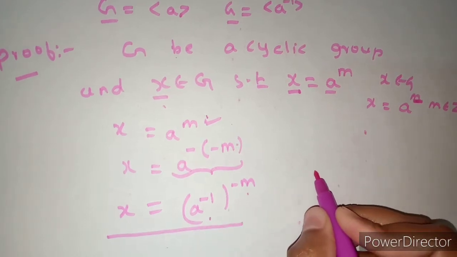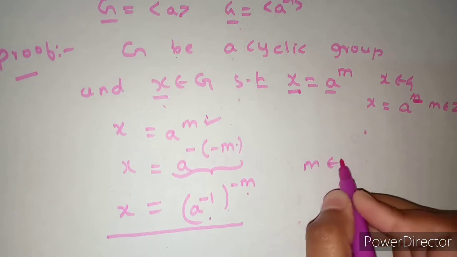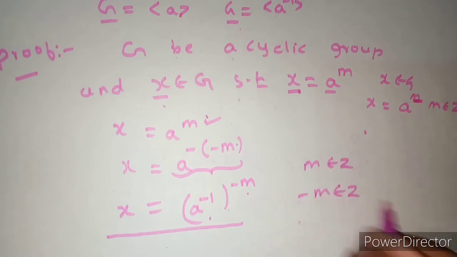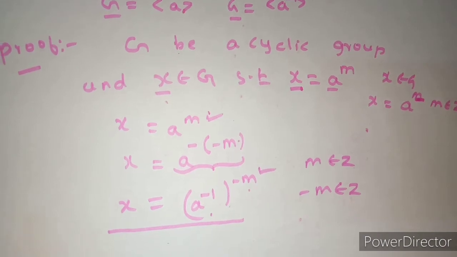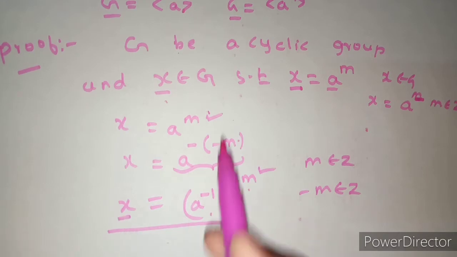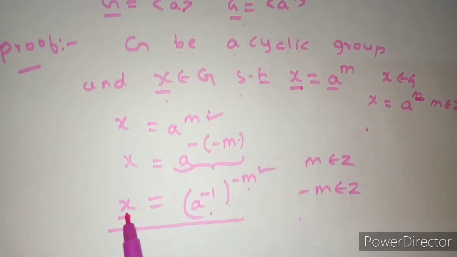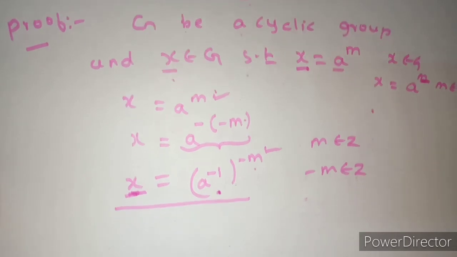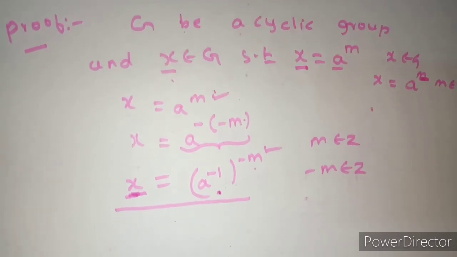For example, here m belongs to Z, then minus m also belongs to Z. That means A inverse to the whole power minus m is also an integral power. What they have given is that A is a generator, but here A is also expressed as an integral power of A inverse, right? So if A is a generator, then A inverse is also a generator.